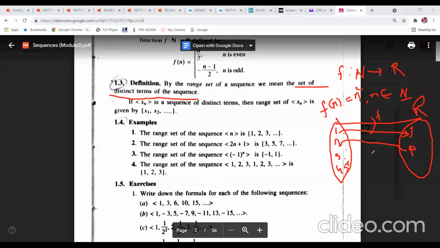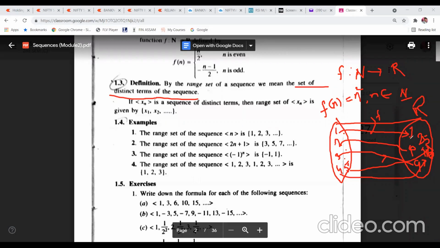Then if you take n equal to 3, that is 9, so 3 maps to 9. If you take n equal to 4, that is 16, so 4 maps to 16. Then n equal to 5, 5 square is 25, so 5 maps to 25.